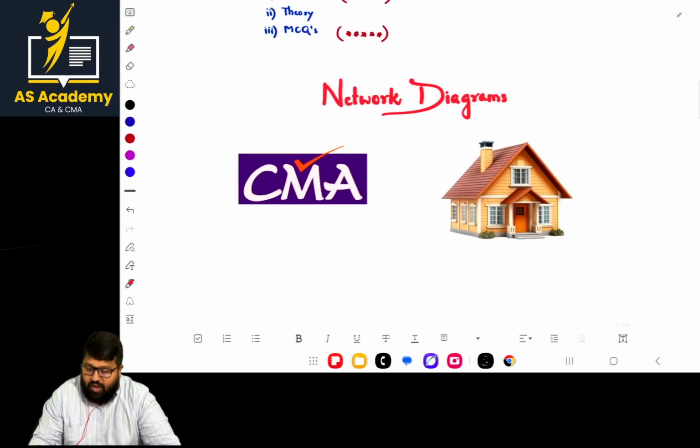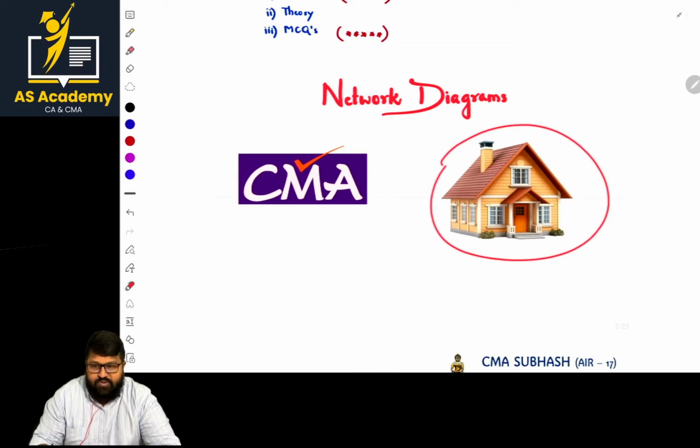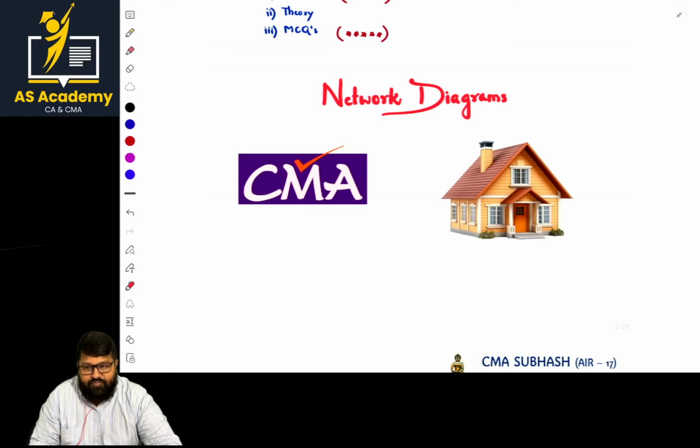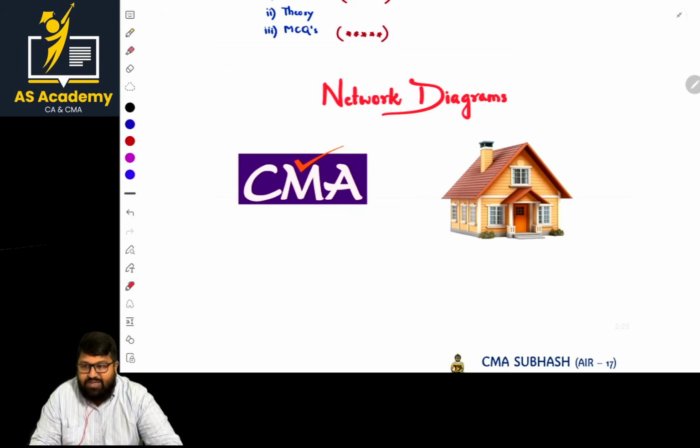So basically when you are thinking of completing your CMA, or if you want to construct a house, there are a number of things to be done, and if you write these things in a narrative form, a common man may or may not understand. However, if you go with a diagrammatic or pictorial representation, then even a layman can get basic clarity. So network analysis is nothing but the entire project, whether a CMA completion or a house or villa completion, being depicted in the form of a picture by using arrows. So this is nothing but an arrow diagram.